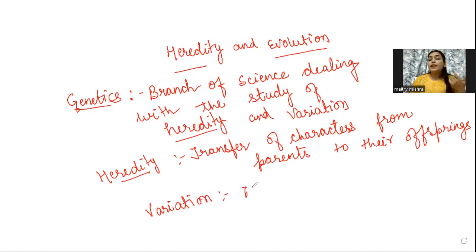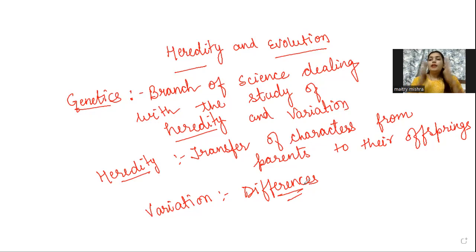And then when we talk about variation, variation is the changes, the differences. We are not an exact copy of our parents, right? Some of the characters are different from the parents, that is variation. And the characters which resemble the parent are known as heredity. And the branch of science dealing with the study of heredity and variation is known as genetics.